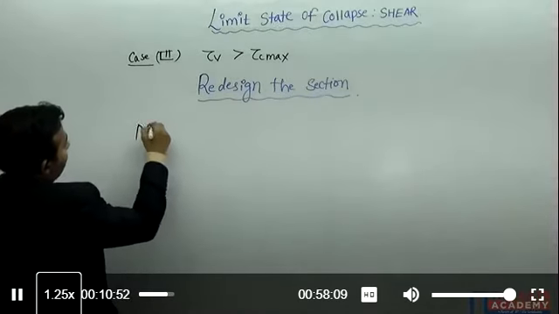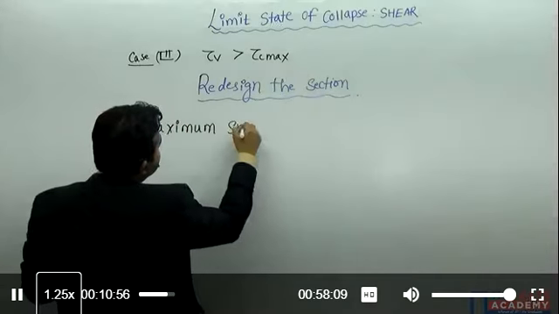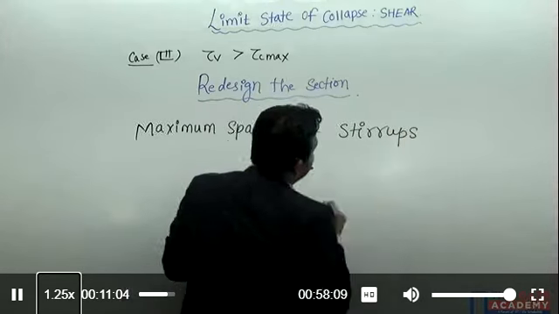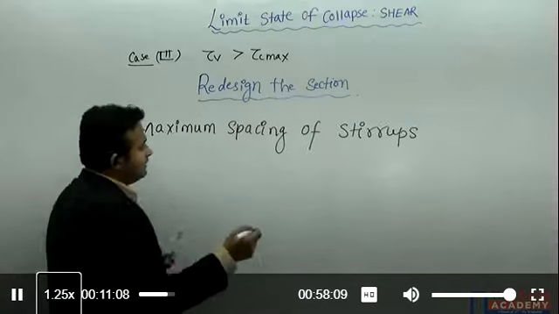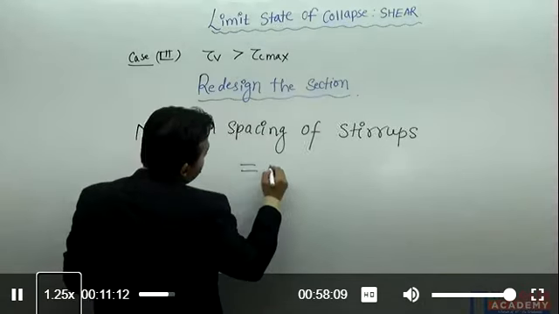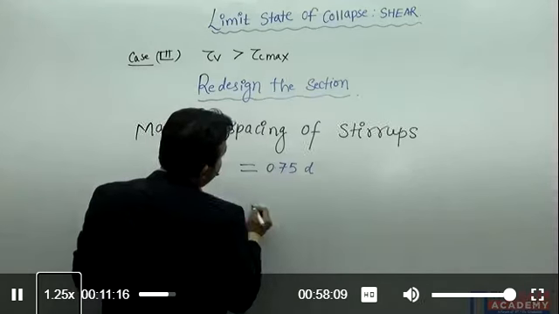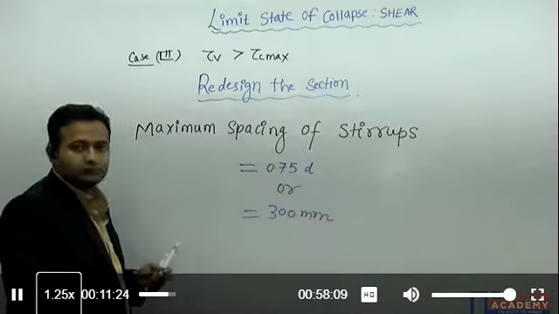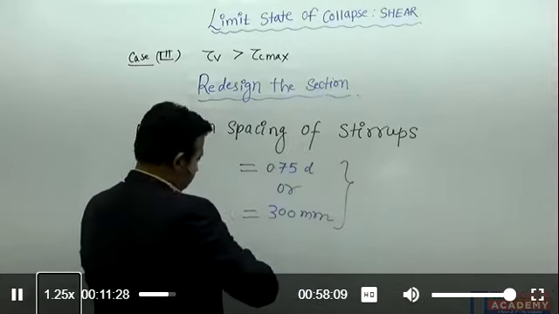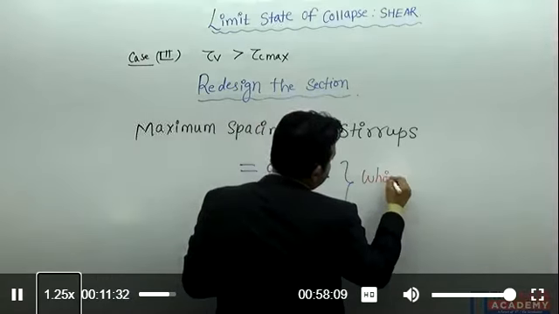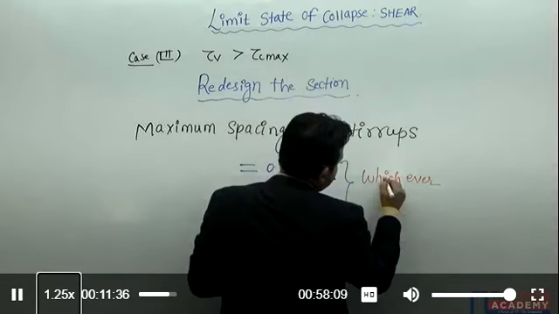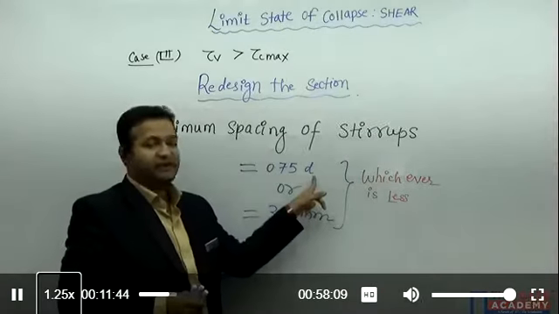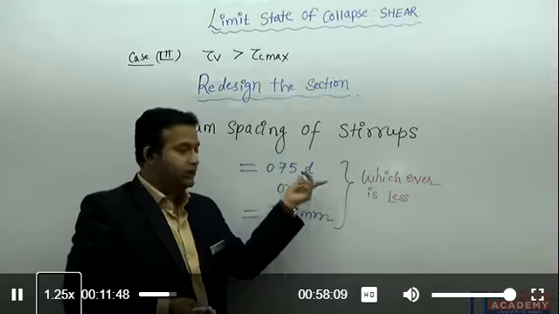Means now we can write maximum spacing of stirrups is equal to 0.75 d or may be equal to 300 mm, whichever is less.